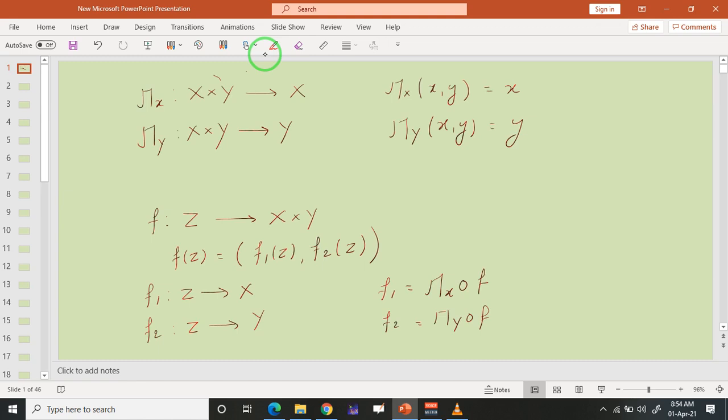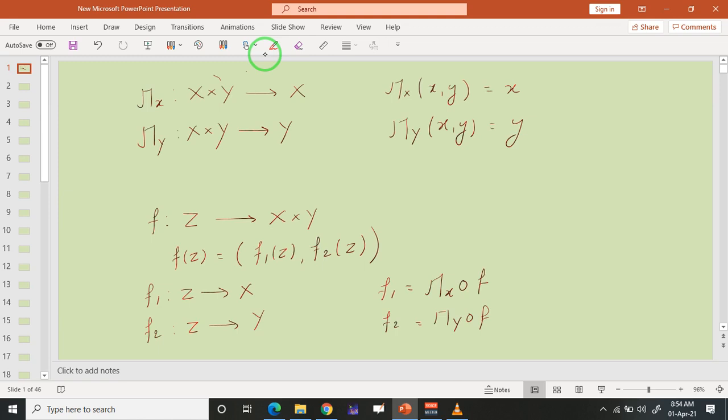And conversely, if f1 and f2 are continuous, does that imply that f is continuous? The natural answer for this is very simple. If f is continuous, we already proved that the projection map is also continuous. Hence, the composition of two continuous functions is continuous, and hence f1 is continuous. And similarly, f2 will be continuous.